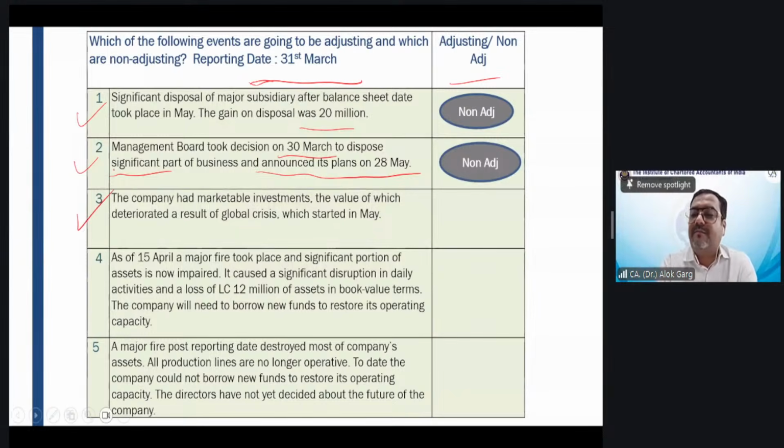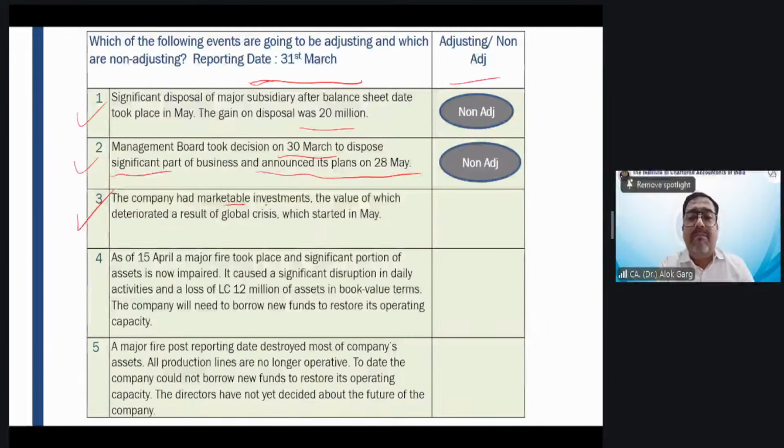Third, so Manoj, in the board minutes they only decided. They only took a decision. They have not implemented it. I mean to say it will be considered a constructive obligation when the plan was announced and communicated to the affected parties. To the affected parties, right? Okay. Clear? Clear, my dear friends?